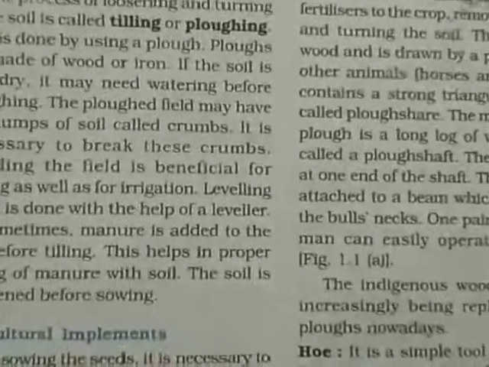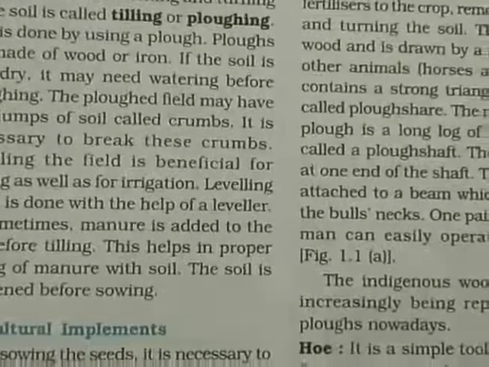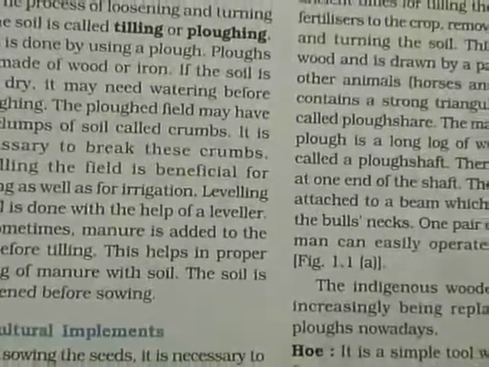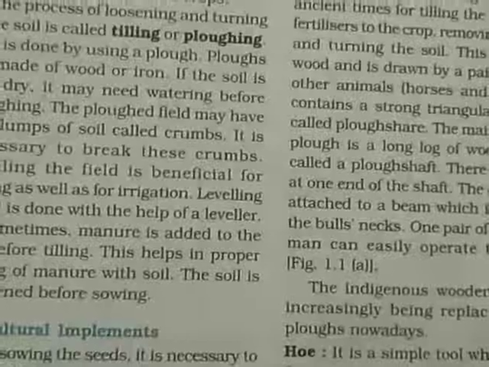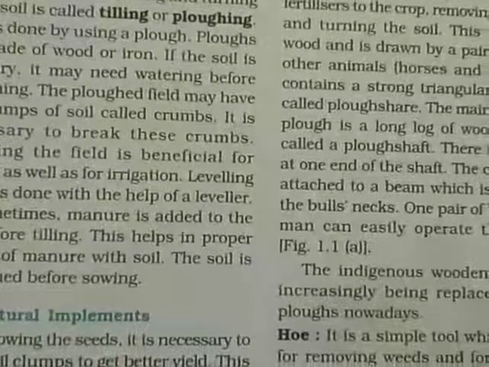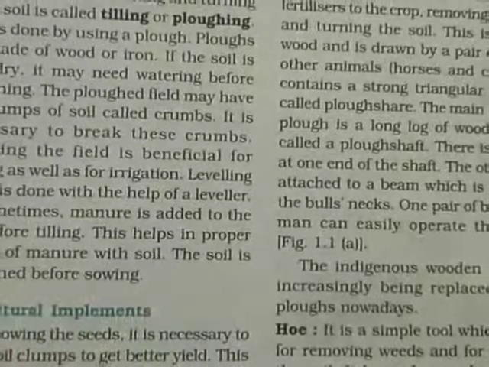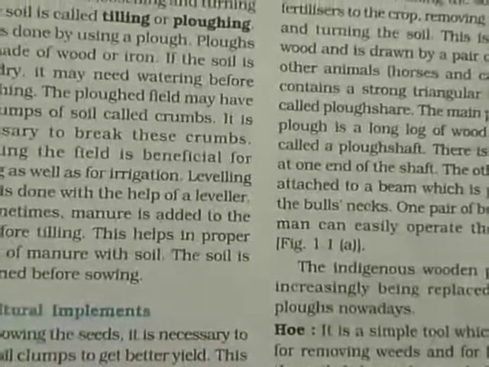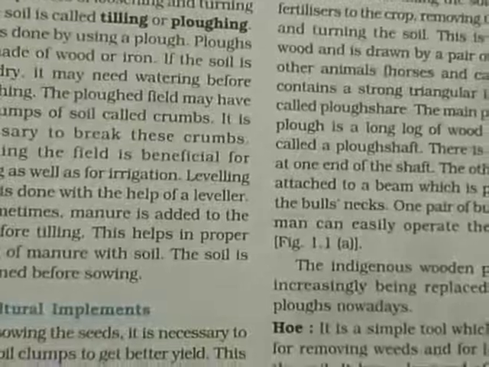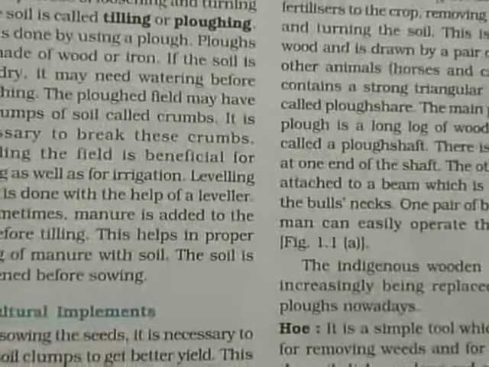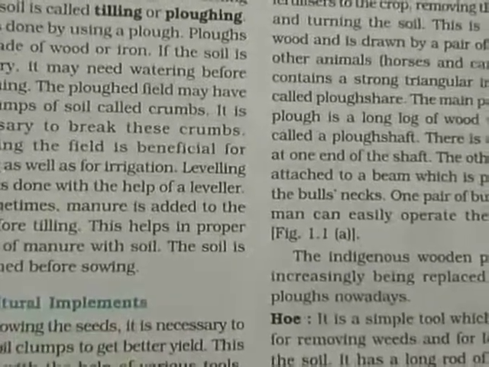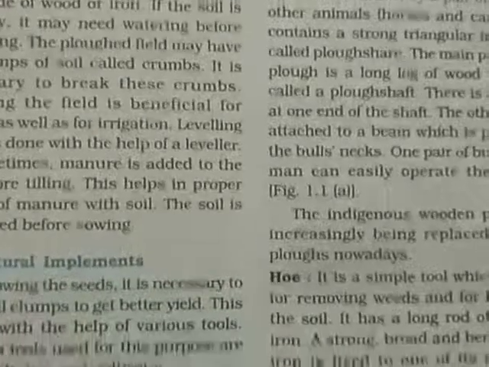Sometimes manure is added to soil before tilling. Before ploughing, the manure is also added. Why? So that the manure can mix into the soil properly. This helps the proper mixing of manure with the soil, and the soil is moistened before sowing.